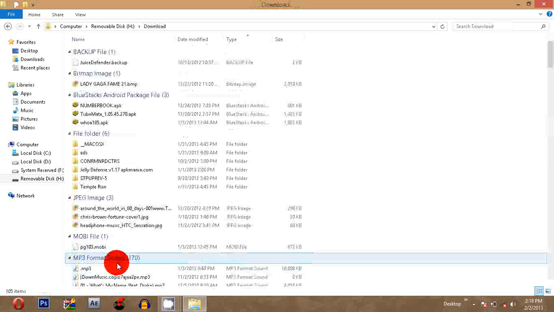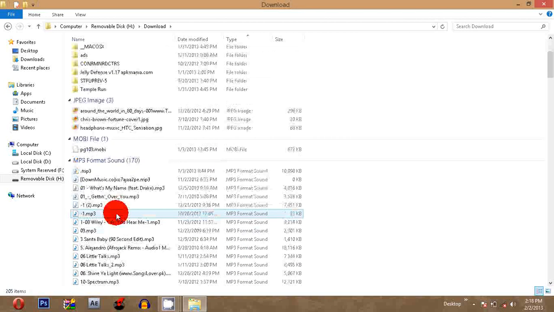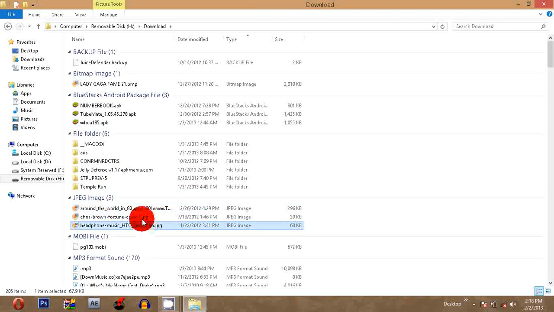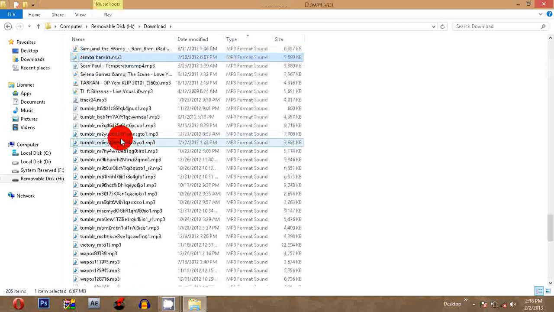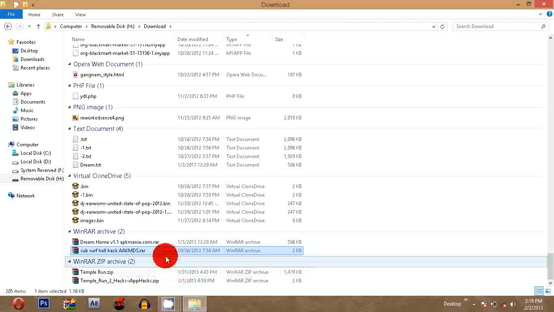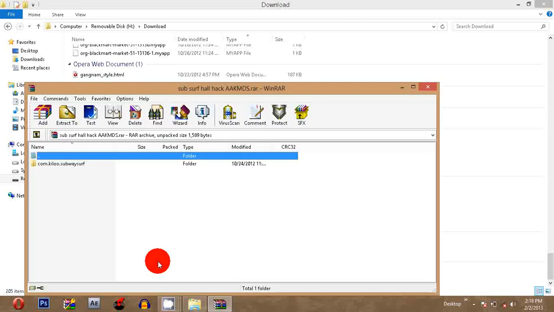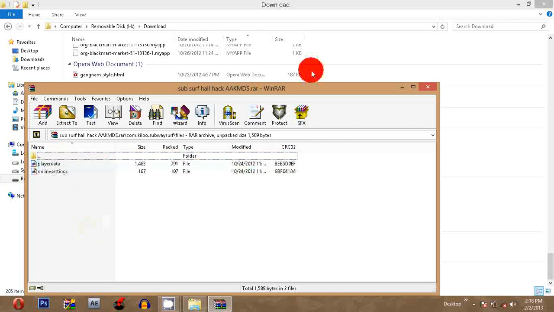Now first we go to the download section, and I've already downloaded the Subway Surfers hack. The Subway Surfers hack is like a save game where one person bought everything. Now here it is. We open it. We have two folders. Now we're gonna extract it.